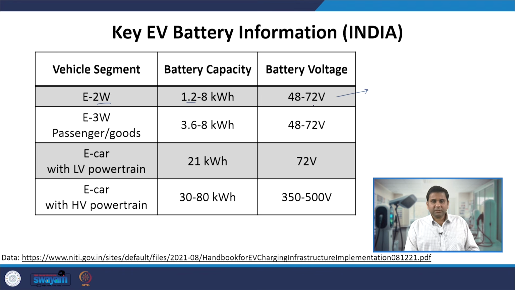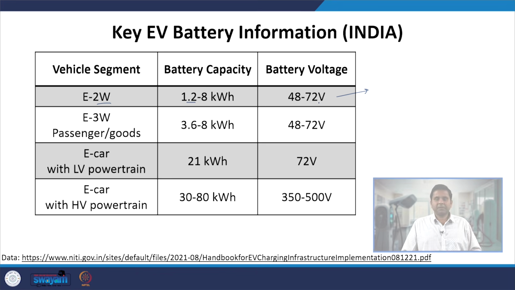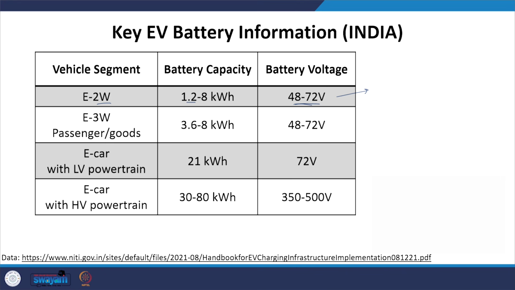These are nominal voltages. When the battery is fully charged, it has a voltage nearly 15% higher than the nominal voltage, and when it is discharged, it goes down to 75% of the nominal voltage. That means the charger unit must support 75% to 115% of the nominal voltage during battery charging.